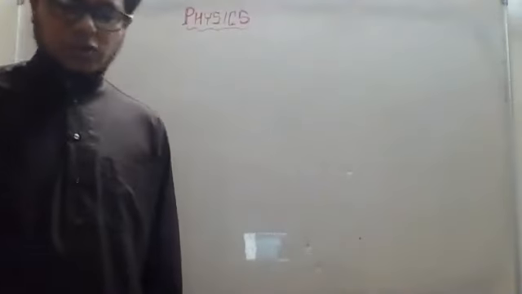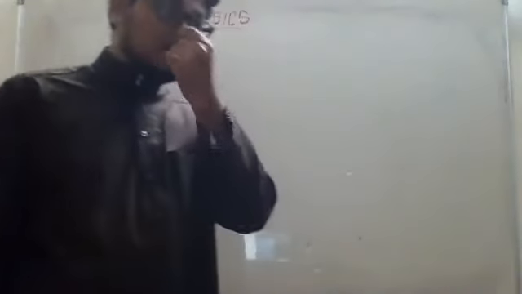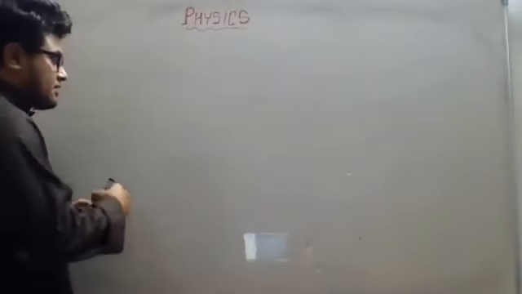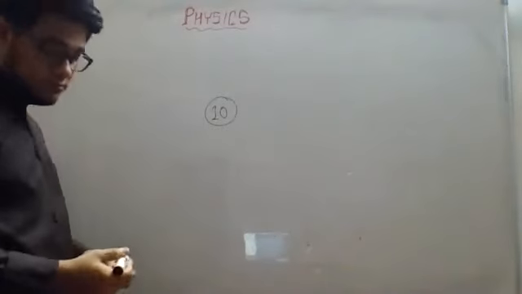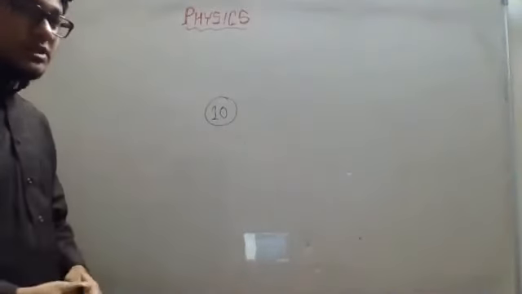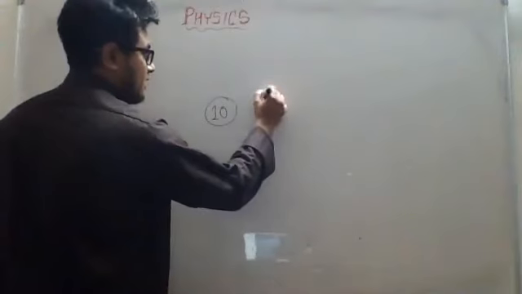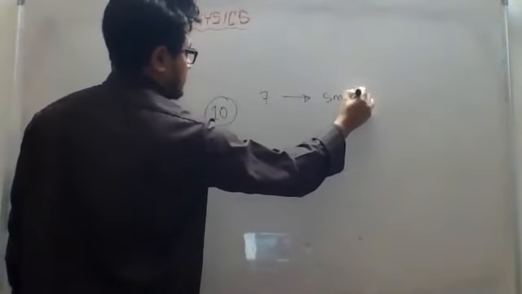Most probable velocity is just an idea, there is no actual calculation or equation. Let us say there are 10 molecules in a gas. Out of 10, 7 molecules have a velocity of 5 meters per second.